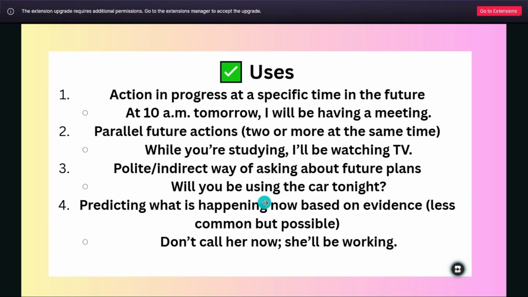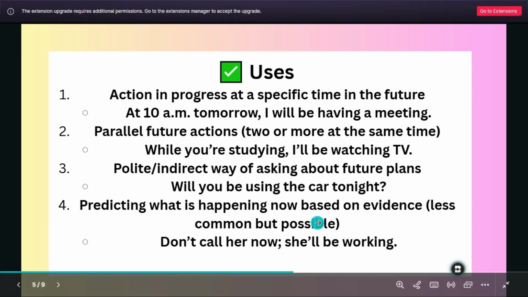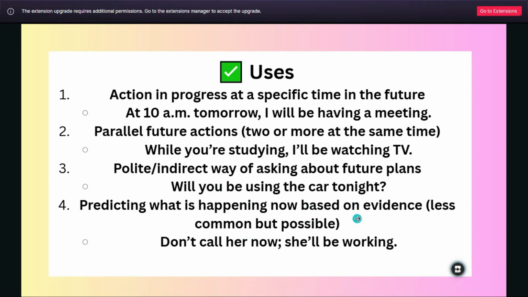I'm just asking you in a very polite way, for your future plans, if you will use the car. So will you be using? It's very formal and polite. Predicting what is happening now based on evidence, less common but possible. This form of the uses, we don't use it a lot.